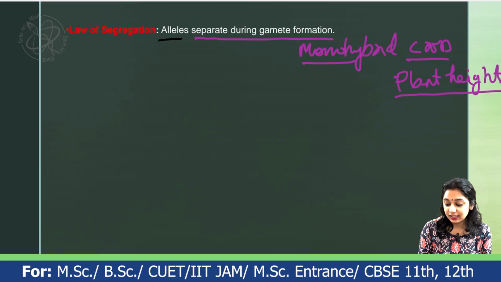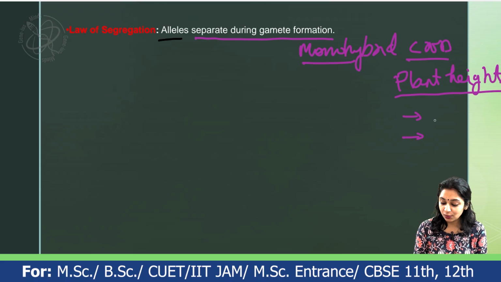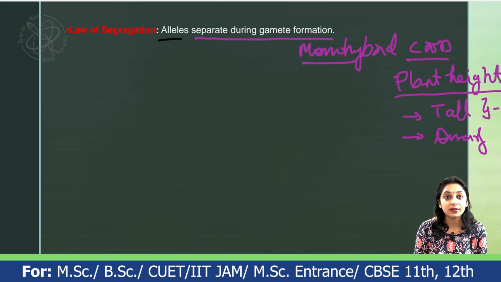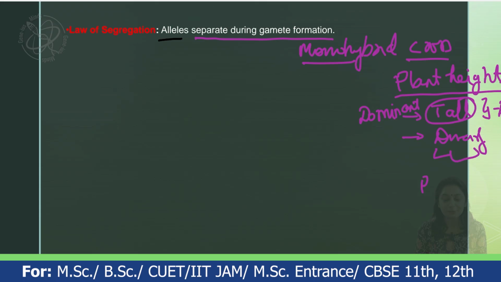The plant can be either tall or dwarf. Out of these two, the tall one is the dominant character and the dwarf one is the recessive character.